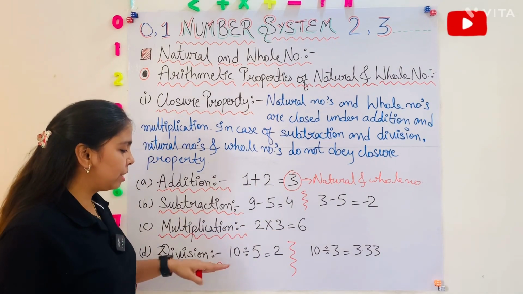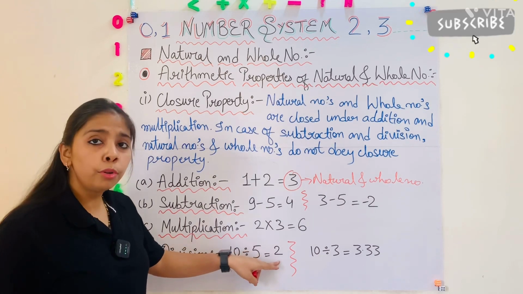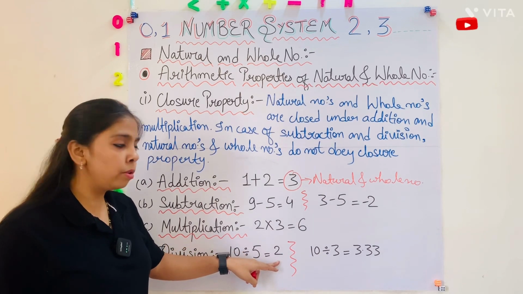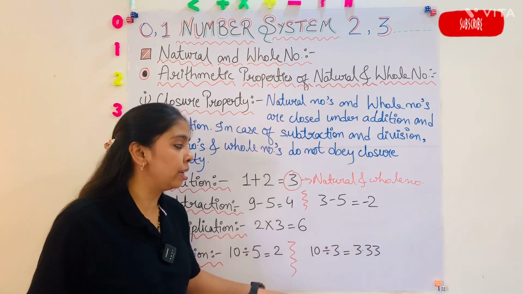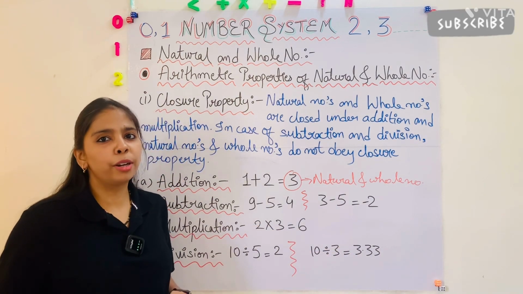Fourth one is division. 10 divided by 5 is equal to 2. 2 is a whole number and also a natural number. But 10 divided by 3 is equal to 3.33. It is neither a natural number nor a whole number.